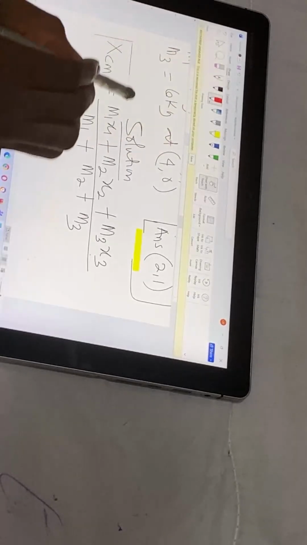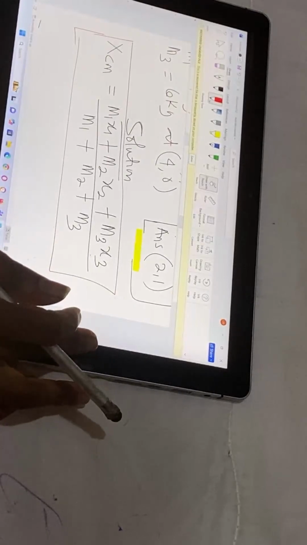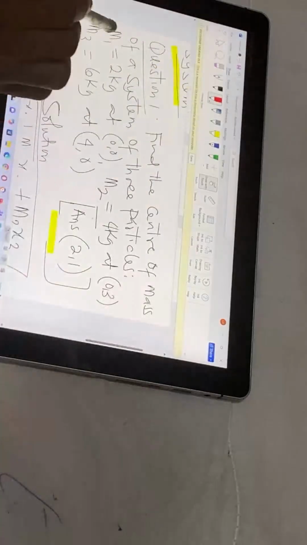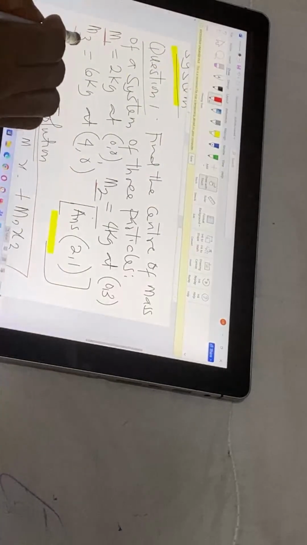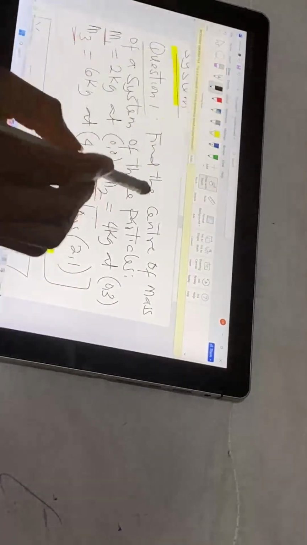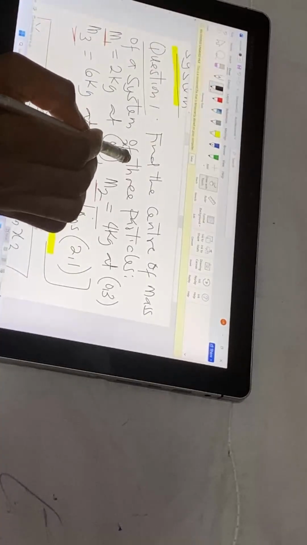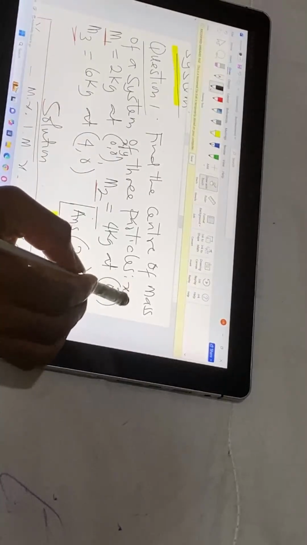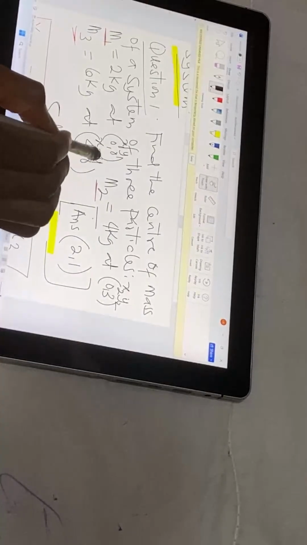Please take note. The next step is to identify m1, m2, m3 from the question. So the next is to specify the coordinates. The first coordinate gives us x1, the second gives us y1. This gives us x2, this gives us y2. This gives us x3, this gives us y3.